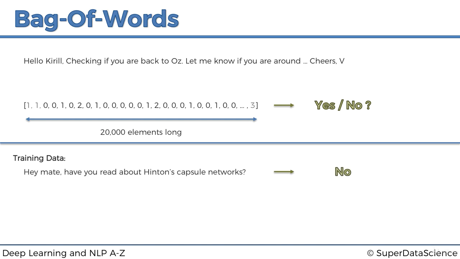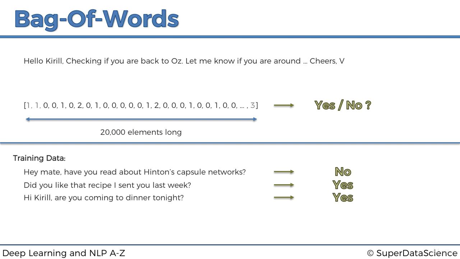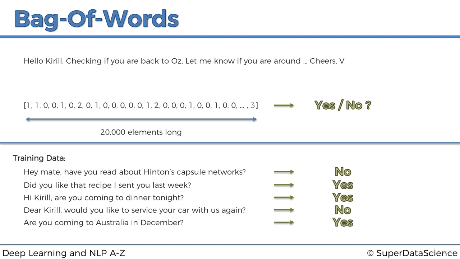So here we've got, hey mate, have you read about Hinton's capsule networks? And Kirill replied to that, no. So we're going to use that as a training example. The next one, did you like that recipe I sent you last week? The answer was yes. It was a good recipe, I guess. So here we go. So now we have 2, 3. Hi Kirill, are you coming to dinner tonight? Yes. Dear Kirill, would you like to service your car with us again? No. Are you coming to Australia in December? Yes. And so on. So ideally we would have tens or hundreds of thousands of emails like that and responses like that. Yes, no responses.